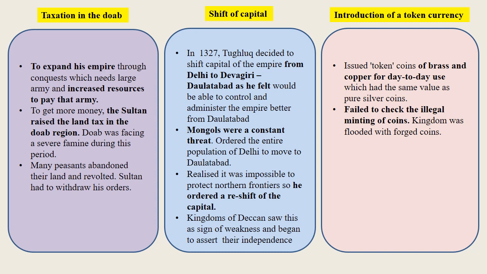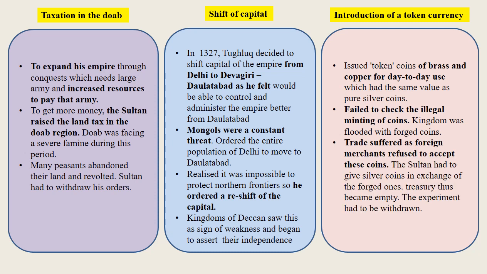Money lost its value. Trade suffered as foreign merchants refused to accept these coins. The Sultan had to give silver coins in exchange for the forged ones. The treasury thus became empty. The experiment had to be withdrawn. Barani wrote the heaps of bronze coins rose like mountains near Tughlaq.